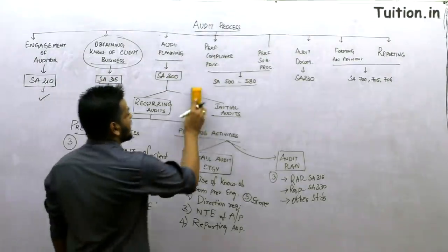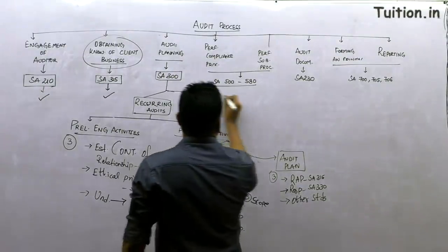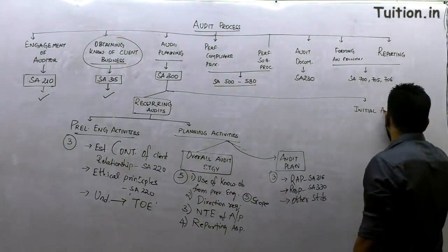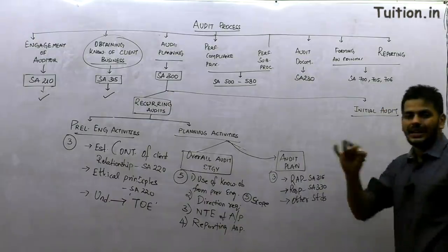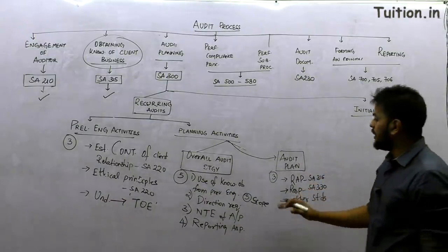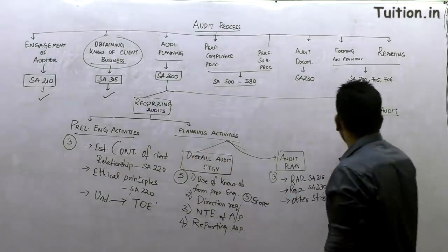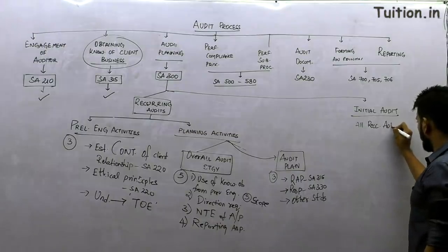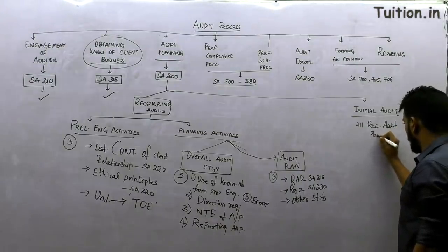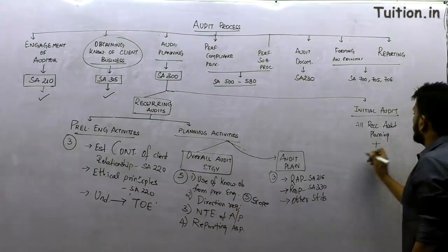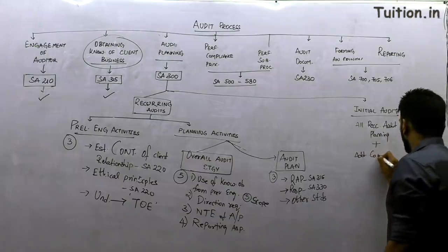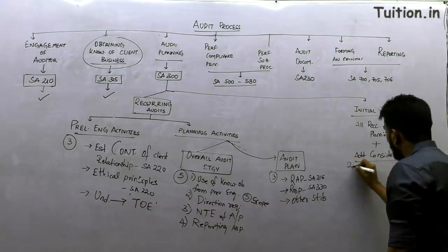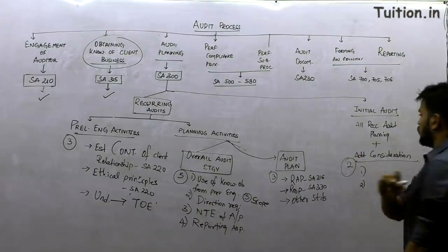Now the bigger question is, sir, it is not a recurring audit, it is my initial audit engagement. Then what am I supposed to do? If it's your initial audit engagement, you will do all of this. You will do all recurring audit planning, this is definitely done. Plus, there are additional considerations. How many? Two additional considerations are there. What are the two additional considerations?